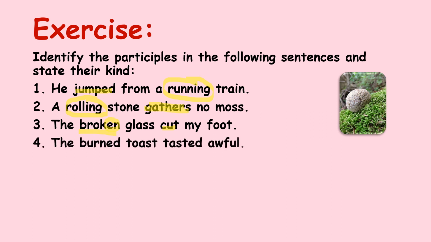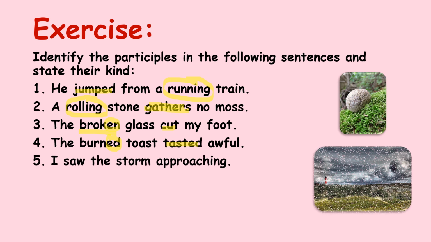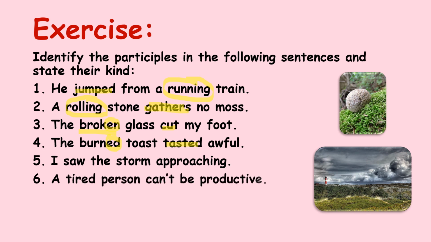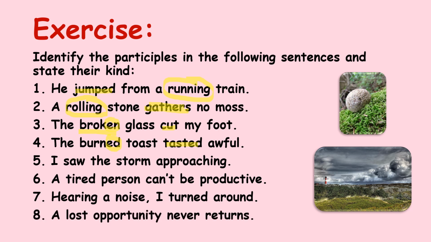The burnt toast tasted awful. The main verb, the action taking place, is tasted. Once that is out of the way, and we know this is the main verb, the other verb ending with -ed will be the past participle. Similarly: I stopped. A tired person. Hearing a noise, I turned around. A lost opportunity never returns. I'm sure you will be able to identify your present and past participles.